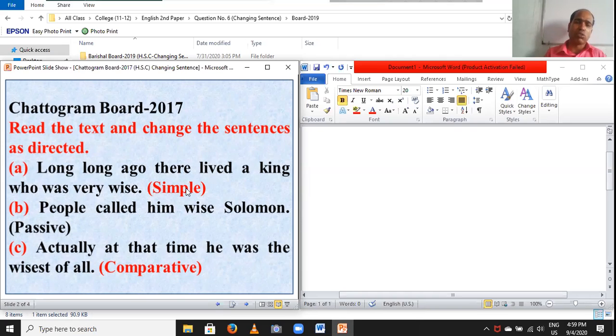Dear students, firstly, you have to write long ago there lived a king till this. Firstly you have to write long ago there lived a king. You can write.